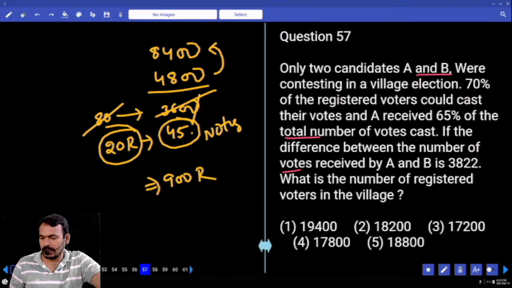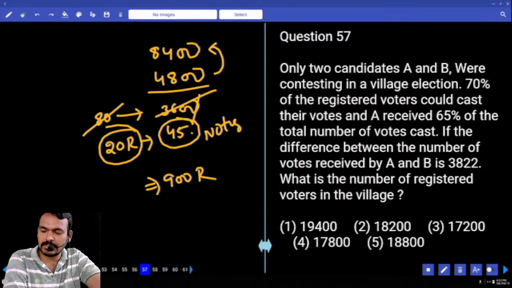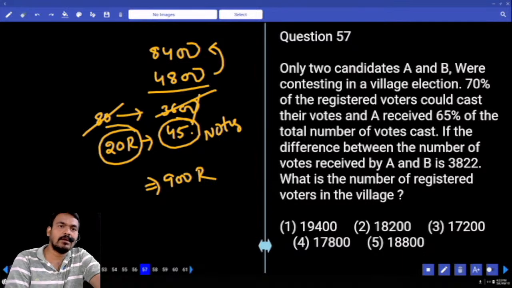Question number 57. Only two candidates A and B were contesting in a village election. 70% of the registered voters could cast their votes. A received 65% of the total number of votes cast. If the difference between the number of votes received by A and B is 3822, what is the number of registered voters in the village?